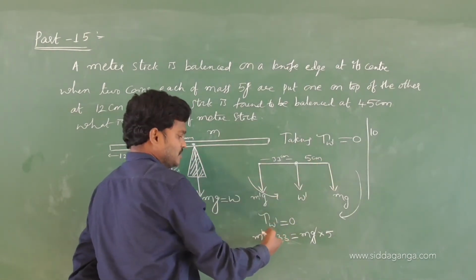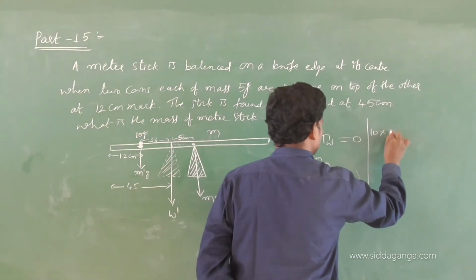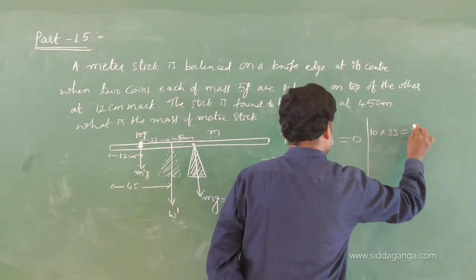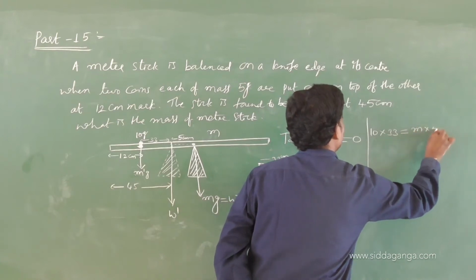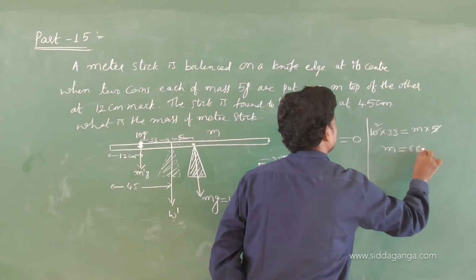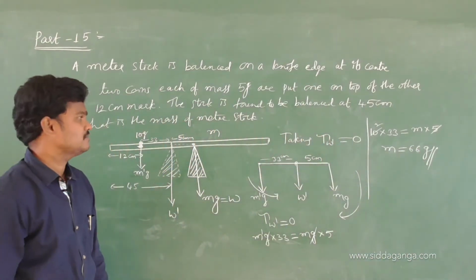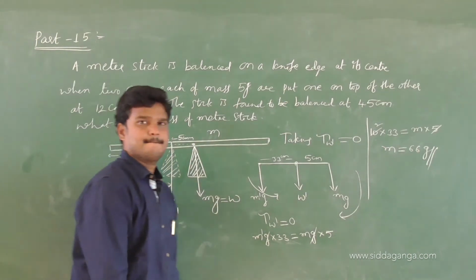So both are same. So M dash is 10 into 33, M into 5. So what is M? 66 grams. M is 66 grams.